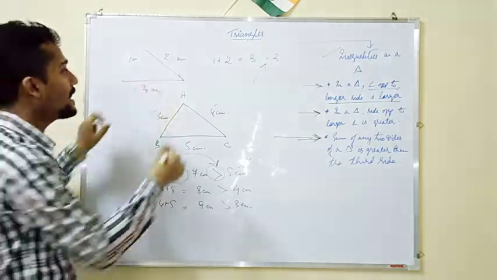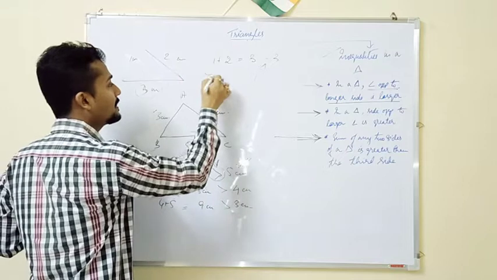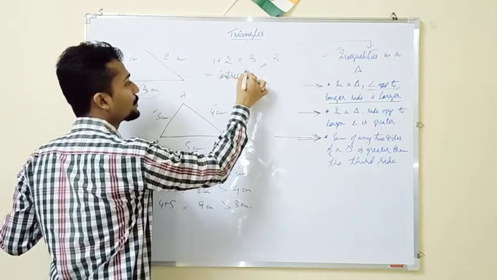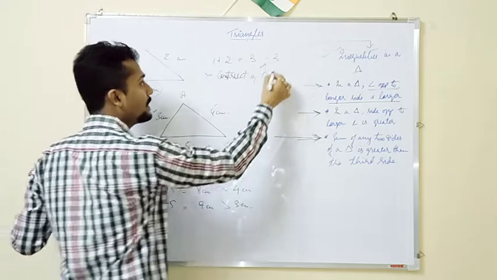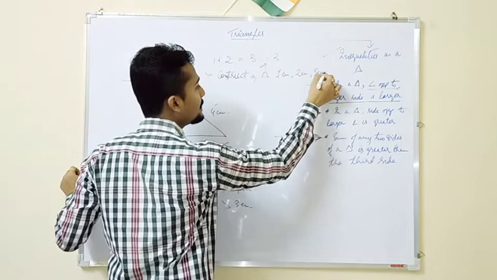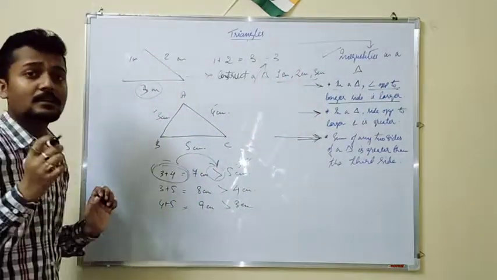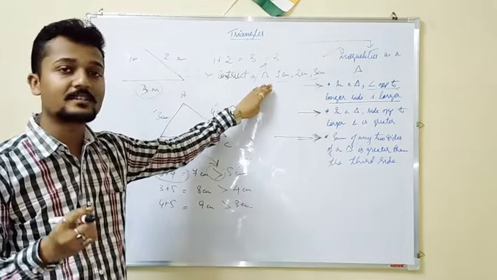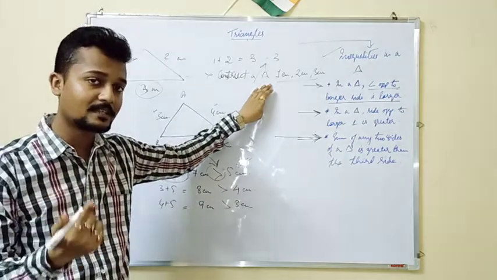So you can try to construct a triangle of measurement 1 centimeter, 2 centimeter and 3 centimeter, and check whether a triangle is possible to be drawn with the measurement of these three particular sides. We have done the chapter construction, isn't it?